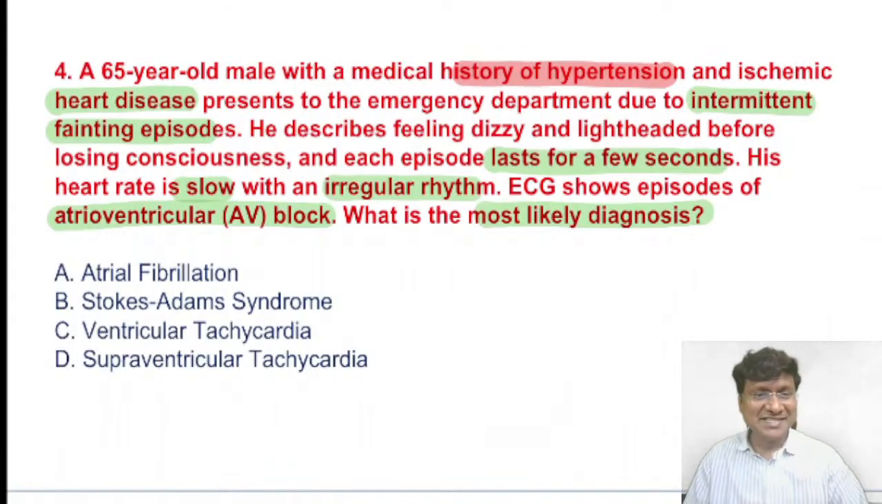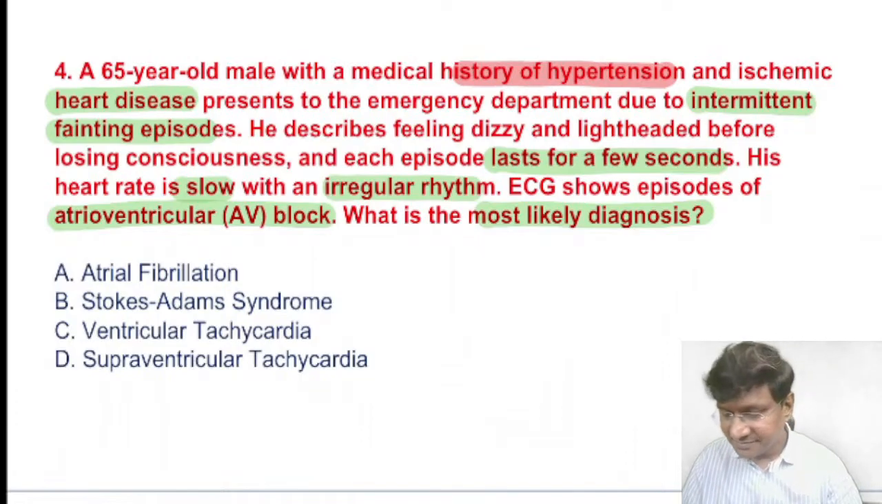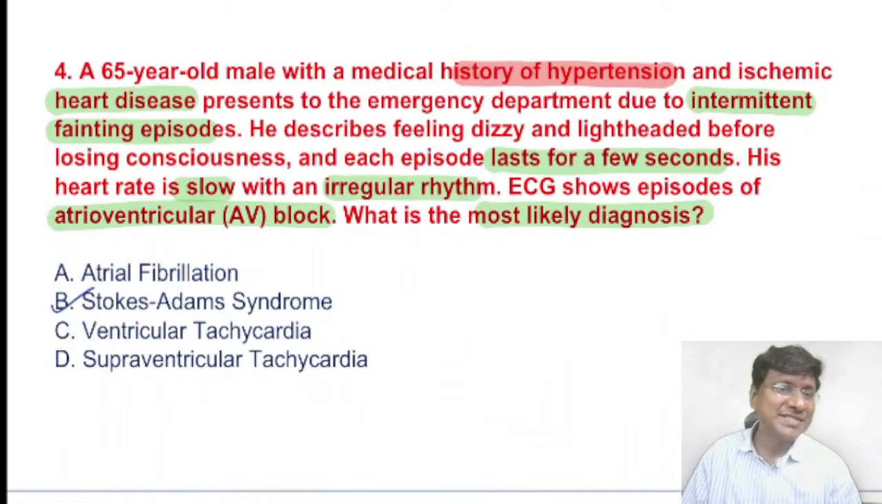Right. So please answer this question. The patient is having a loss of consciousness and each episode is lasting for a few seconds, and his heart rate is slow with an irregular rhythm. So what is the most likely diagnosis? Atrial fibrillation, Stokes-Adams syndrome, ventricular tachycardia, or supraventricular tachycardia. Right. Yes. Now, very good. So the answer here is Stokes-Adams syndrome.